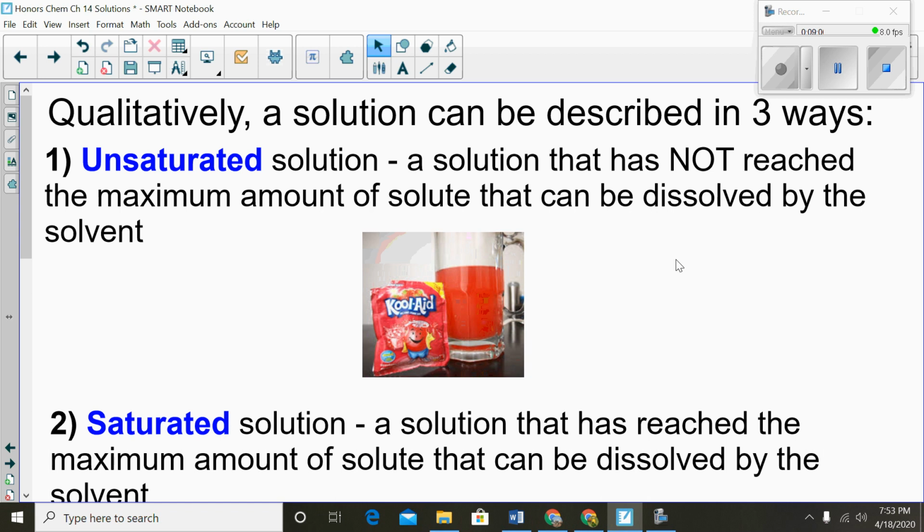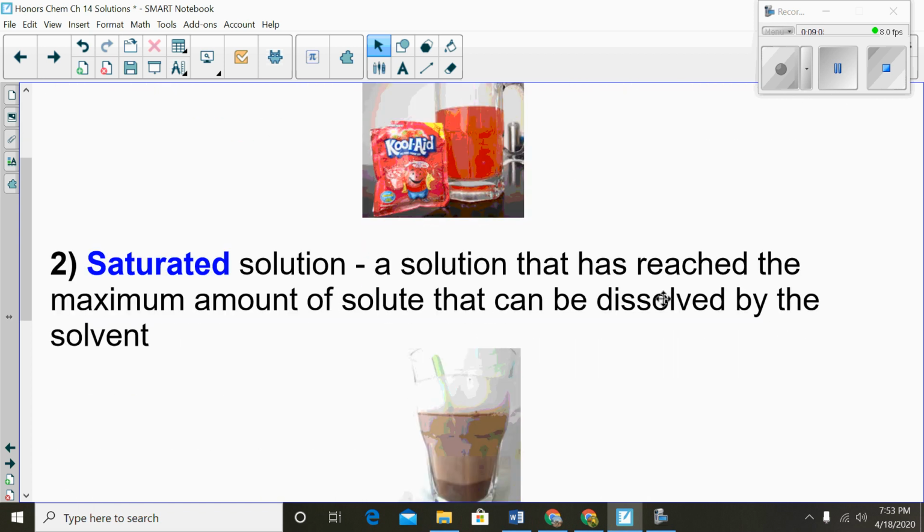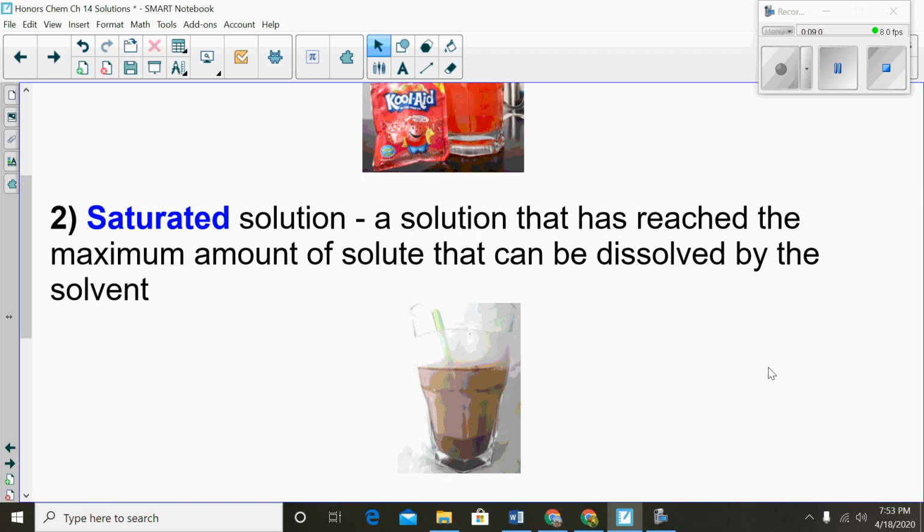So the way to tell if it's saturated is the fact that it would settle out, which is the next concept. A saturated solution is a solution that has reached the maximum amount of solute that can be dissolved by the solvent. So just take a look at my image there of the chocolate milk. While that might be tasty, it's actually made incorrectly. That milk can't hold all of the chocolate that was added. If you look at the bottom of the glass, you can see the chocolate has settled out because this is a saturated solution. The milk can hold no more chocolate.